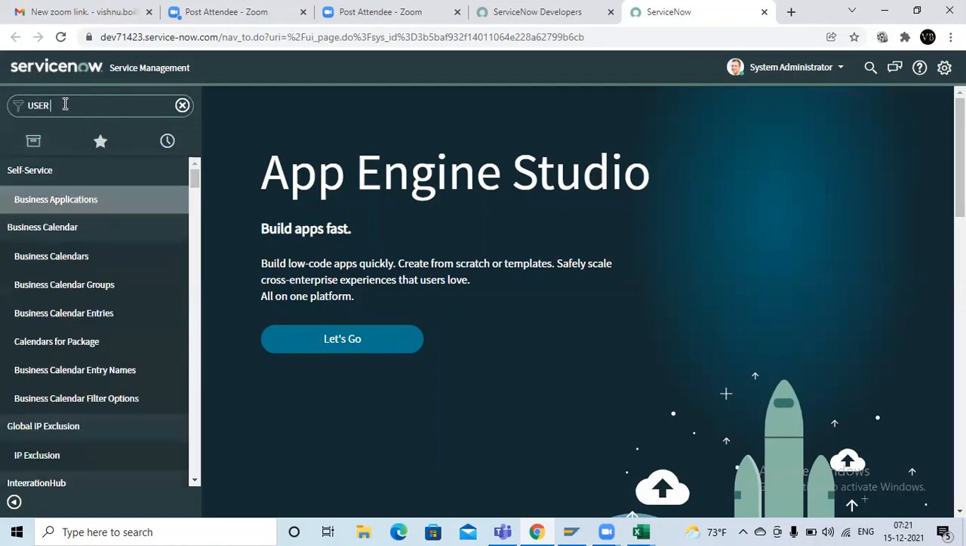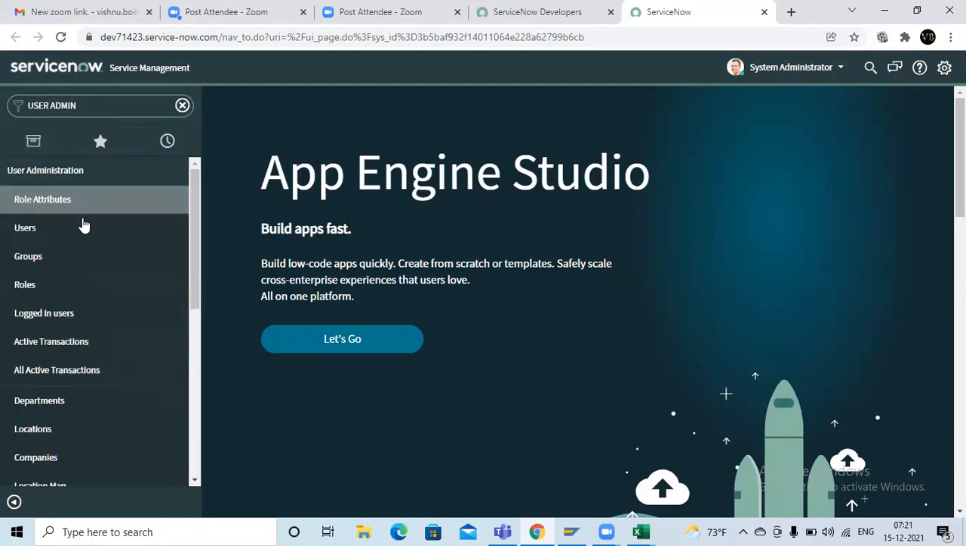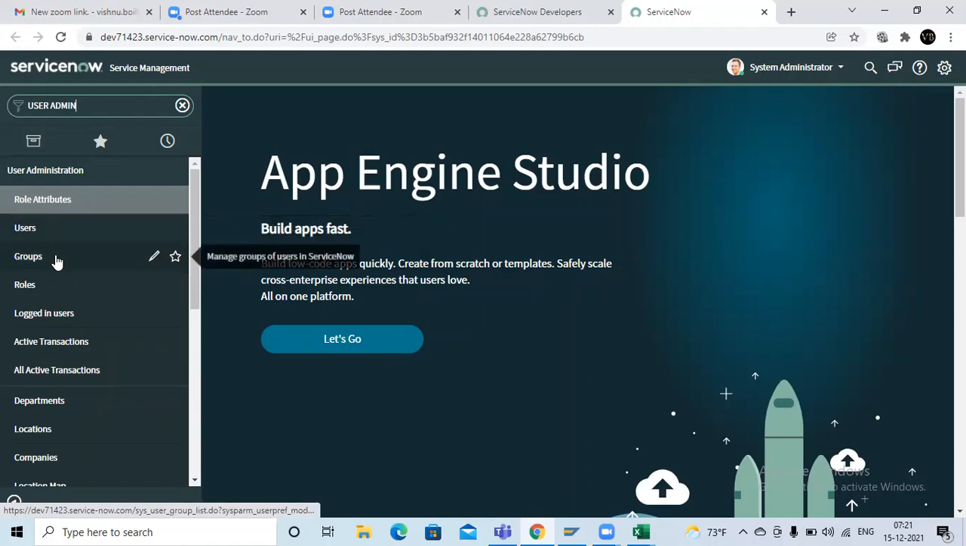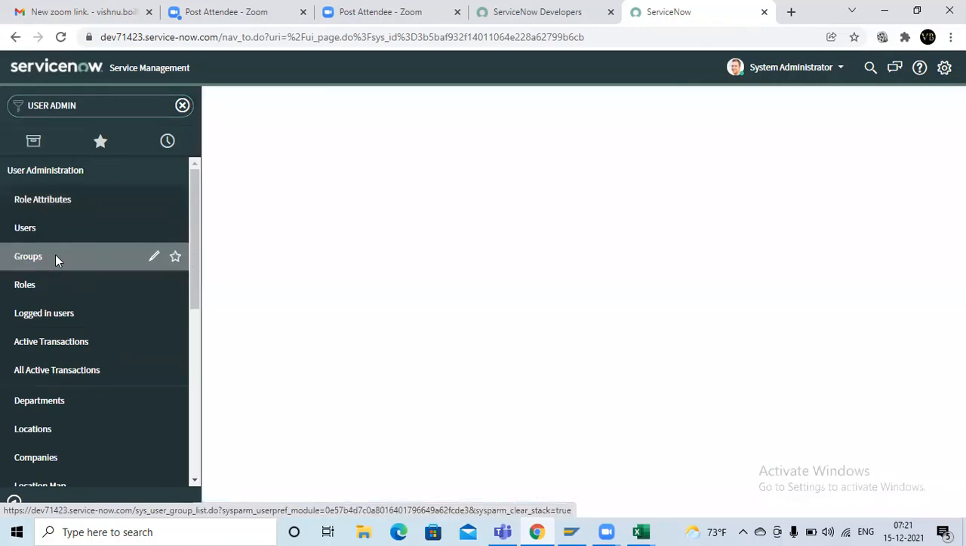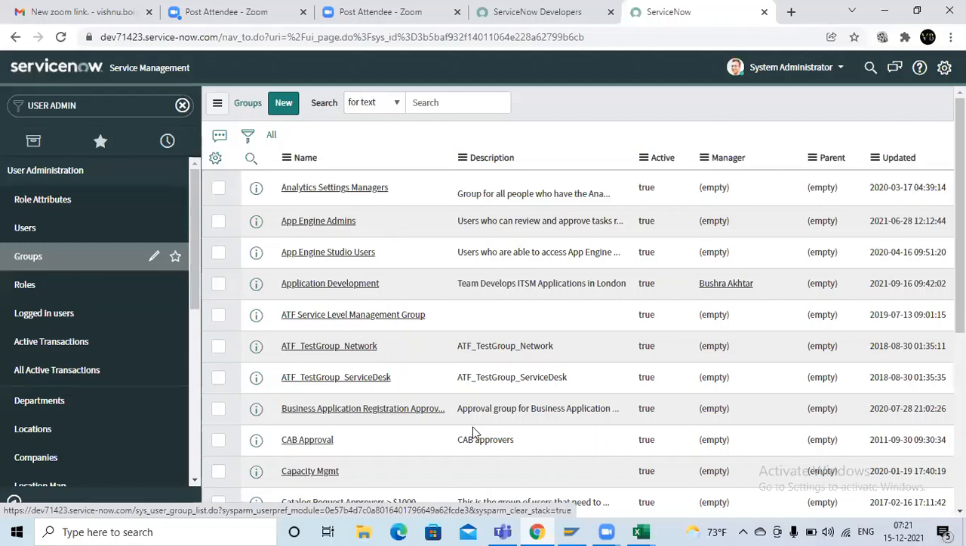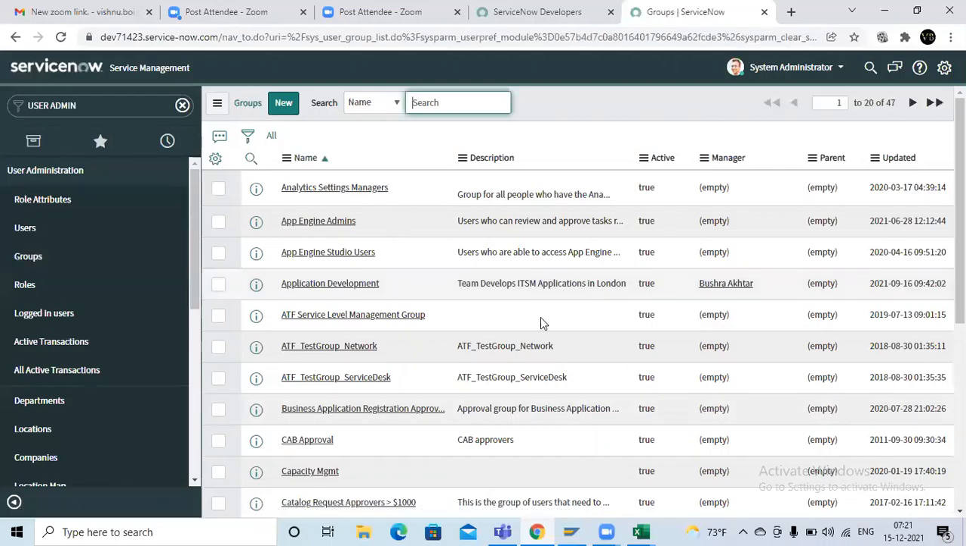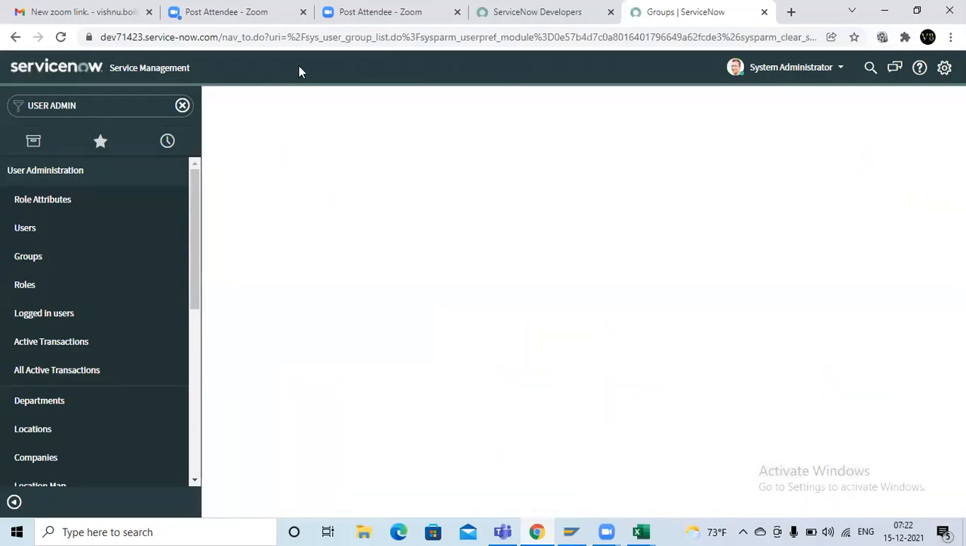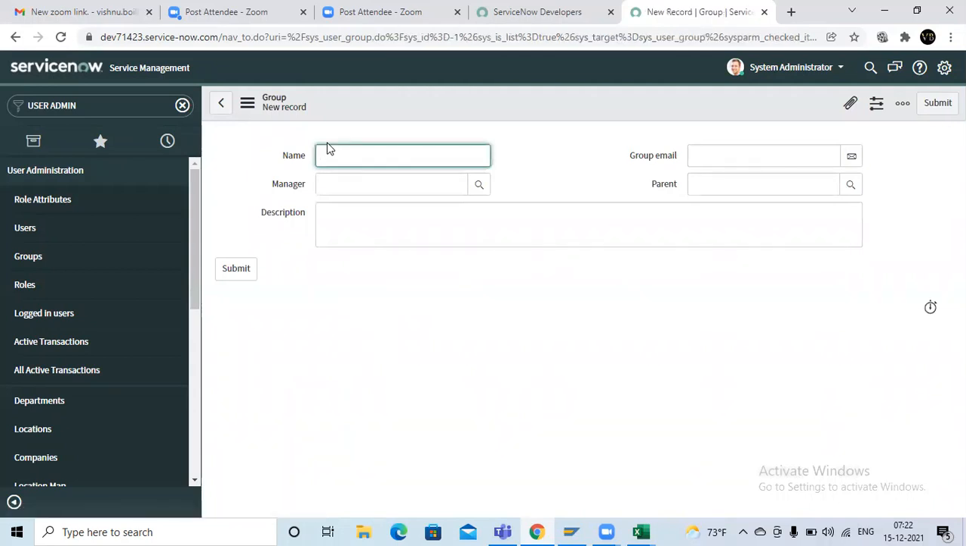So here I directly enter user admin, user administration. Here we have already created the users. Now I'm creating the group, so just click on group. The system shows the default groups. We have different groups, so just create one new group. The group name is support team.